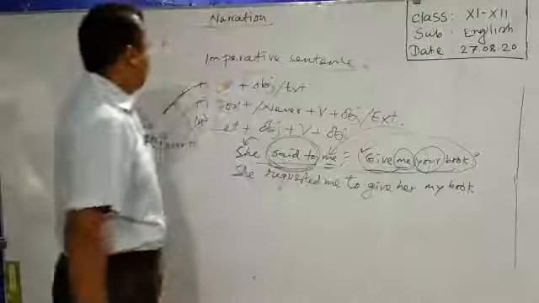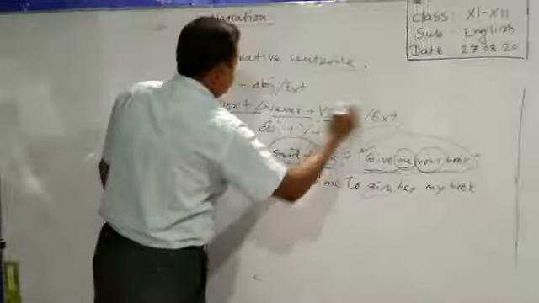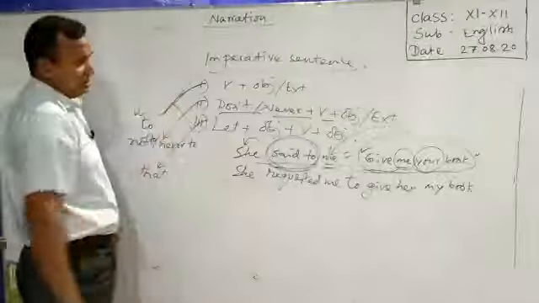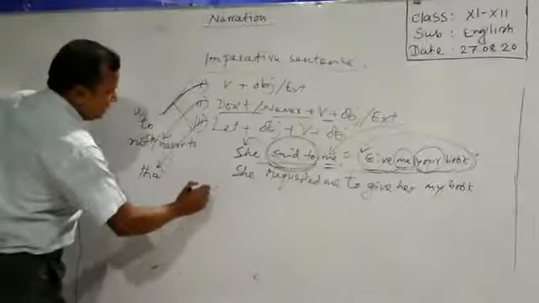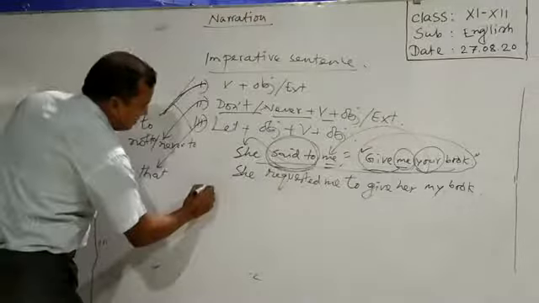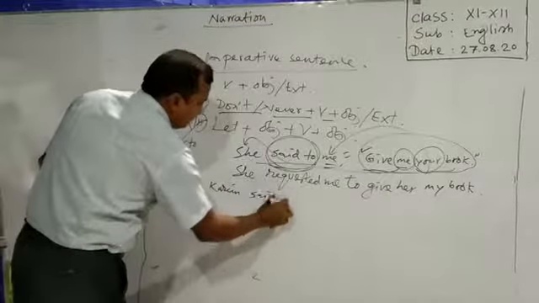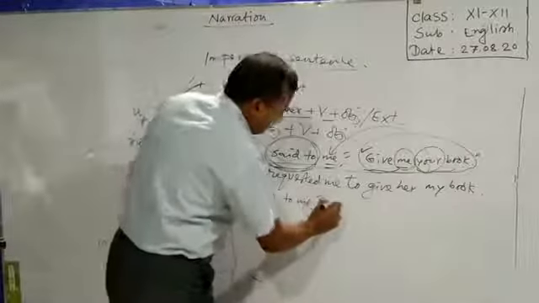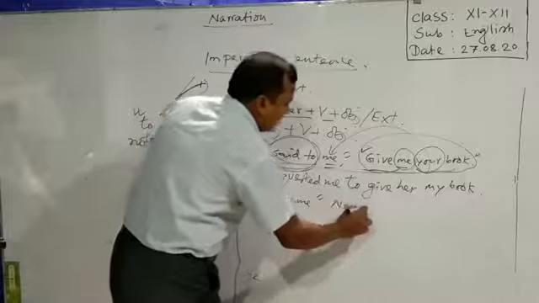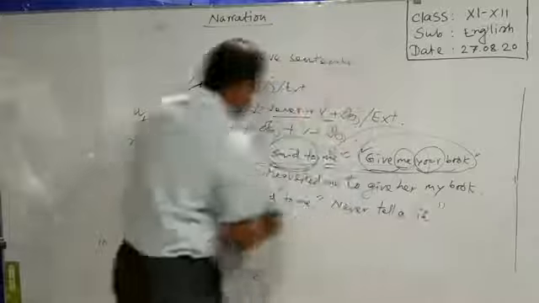Okay. In the same way, don't, never, verb, object and extension, we can turn such kind of a structure of imperative sentence into indirect tone. See the example. Karim said to me, never tell a lie. What you have to do?